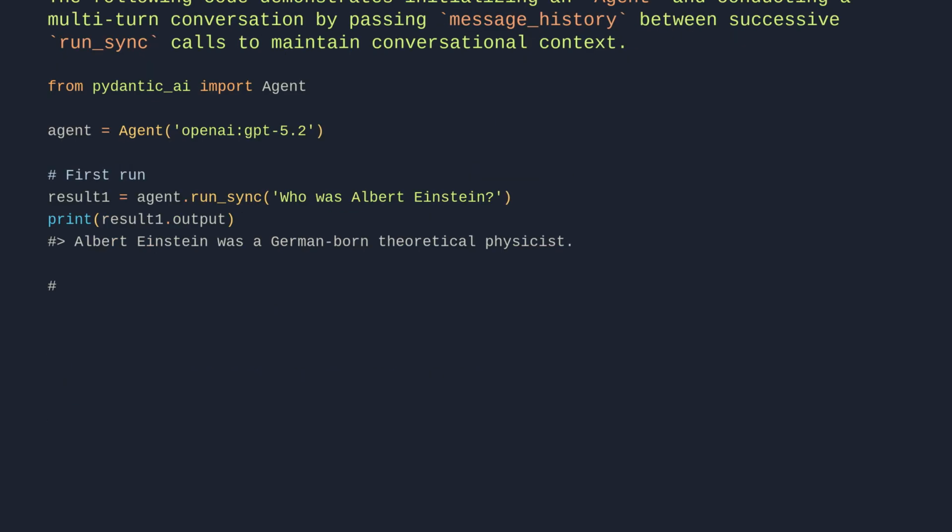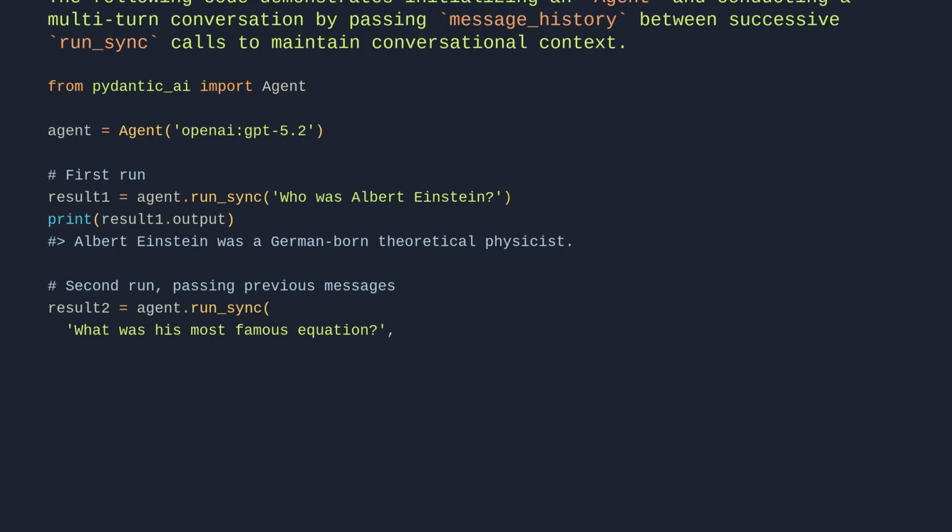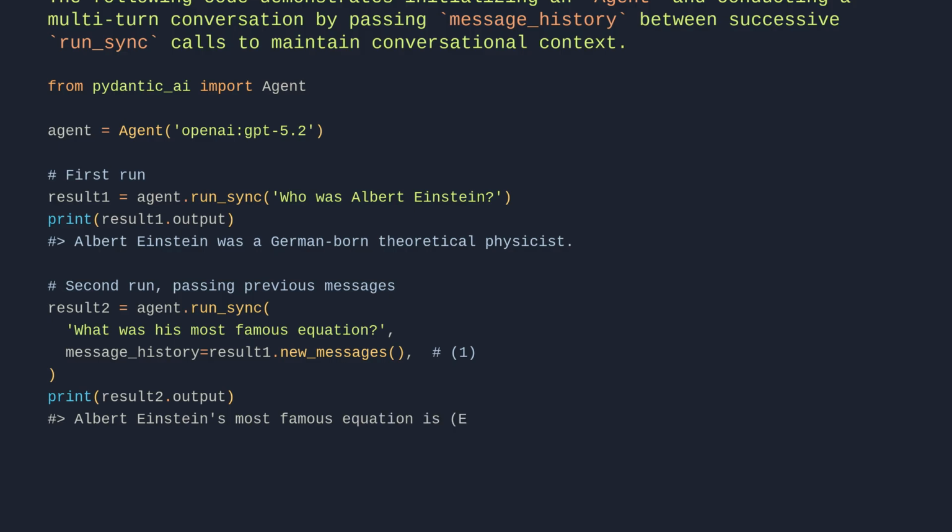# Second run, passing previous messages. result2 = agent.run_sync('What was his most famous equation?', message_history=result1.new_messages()). print(result2.output). Albert Einstein's most famous equation is E = mc².